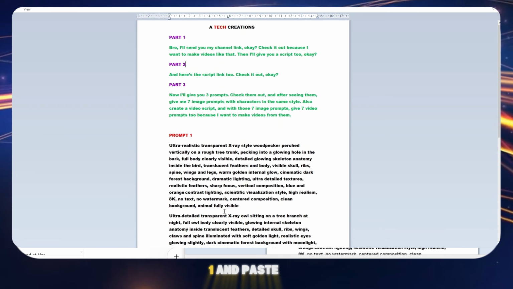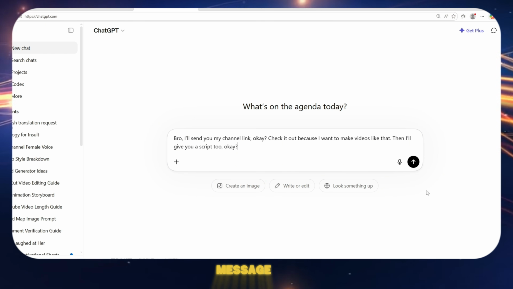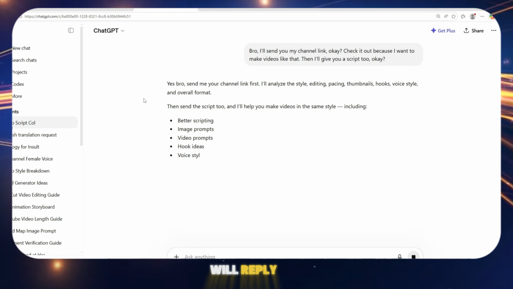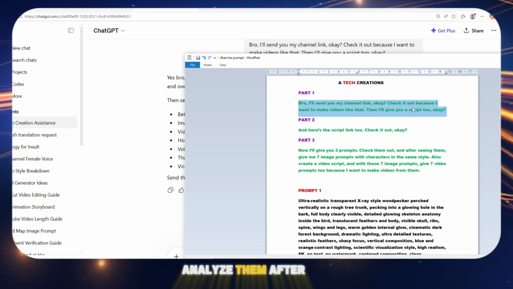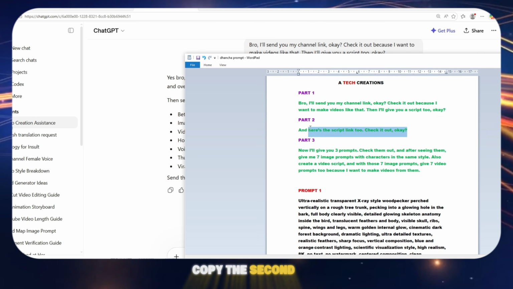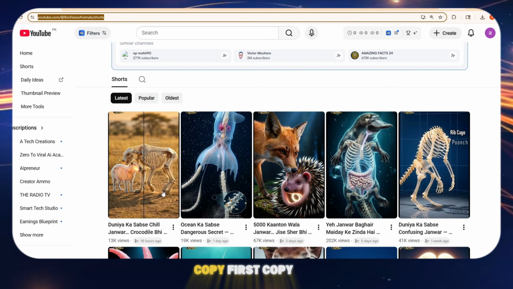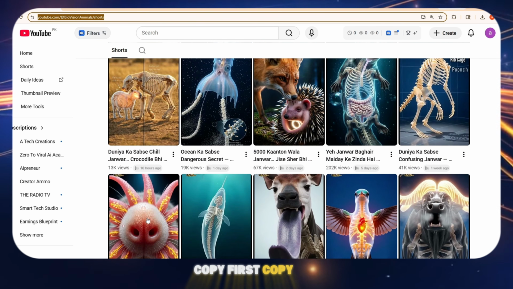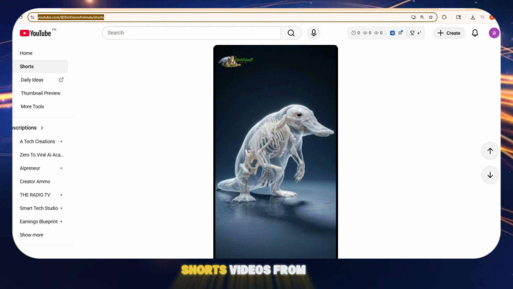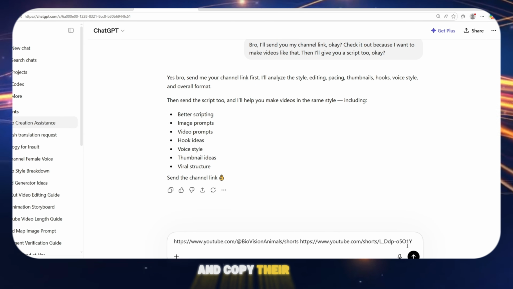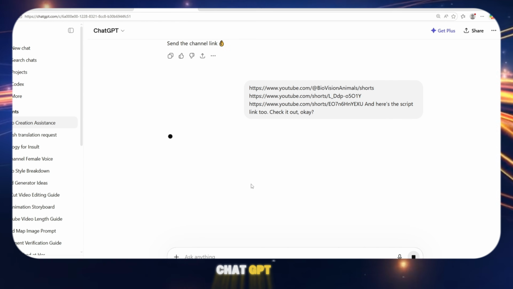First, copy Part 1 and paste it into ChatGPT. As soon as you send this message, ChatGPT will reply and ask you to send your channel link and script link so it can analyze them. After that, copy the second line. Then, open the YouTube channel whose style you want to copy. First, copy the channel link. After copying the channel link, open any 2 Shorts videos from that channel and copy their links as well. Now paste all 3 links into ChatGPT.